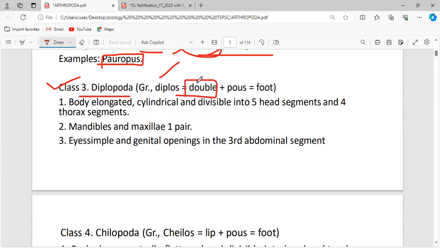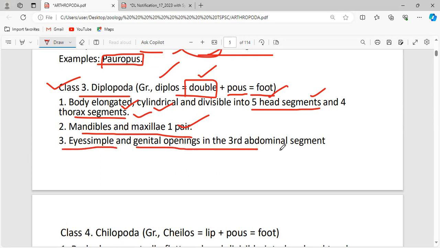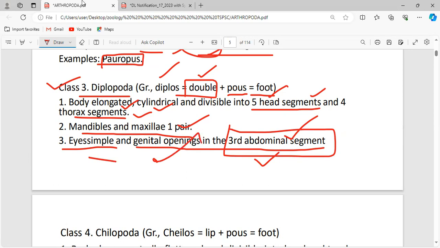Diplos means double, and pous means foot. The body here is elongated, cylindrical, divisible into 5 head segments and 4 thoracic segments. See, 5 head segments are present in both crustaceans and here in Diplopoda. The maxillae and mandibles are in one pair. Eyes are simple here, and the genital openings are in the third abdominal segment, the third segment in the abdomen.